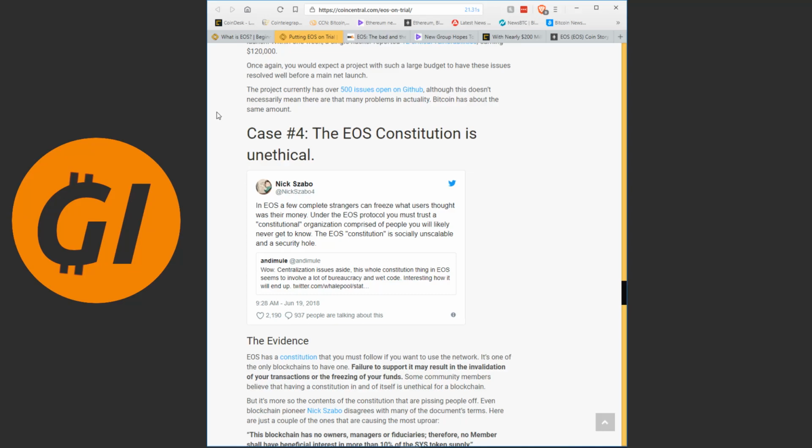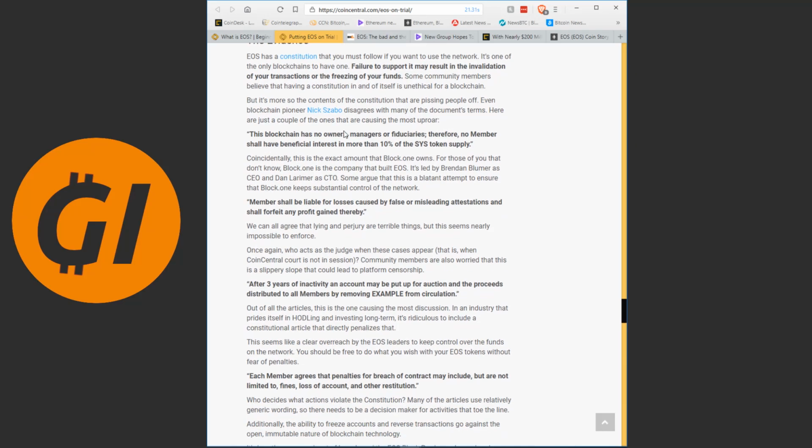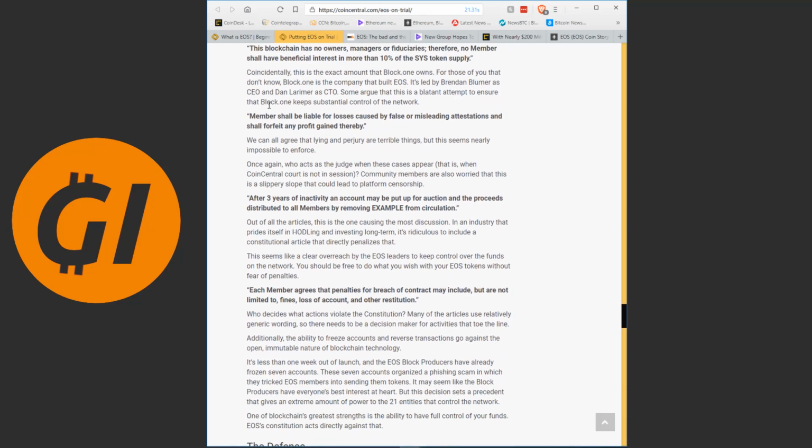The EOS constitution is unethical. Evidence: they have a constitution that you must follow. Failure to support it may result in the invalidation of your transactions or the freezing of your funds. This blockchain has no owners, managers, or fiduciaries, therefore no member shall have more than 10% interest. 10% of course being exactly what Block.one, the company that started the EOS project, has. Members shall be liable for losses caused by false or misleading attestations and shall forfeit any profit gained thereby.